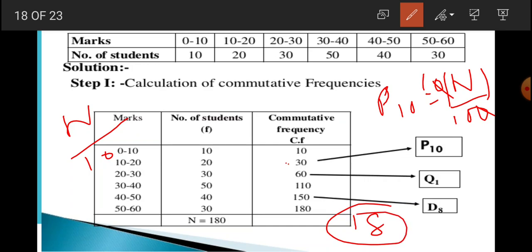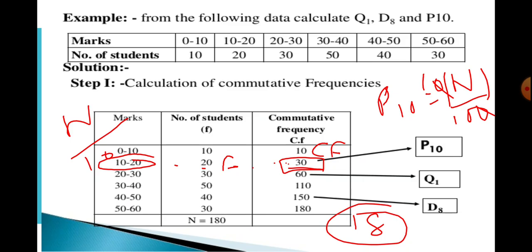Corresponding to 18, 18 will lie in this cumulative frequency group, and corresponding to this, 10 to 20 will be our percentile class. The frequency will be 20, that is F, the frequency of that class, and PCF, the cumulative frequency of the previous class, here is 10. Then the class interval is also 10.